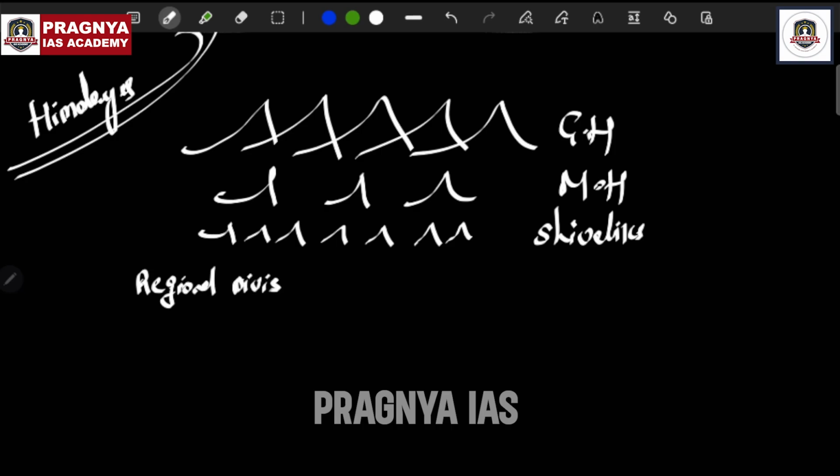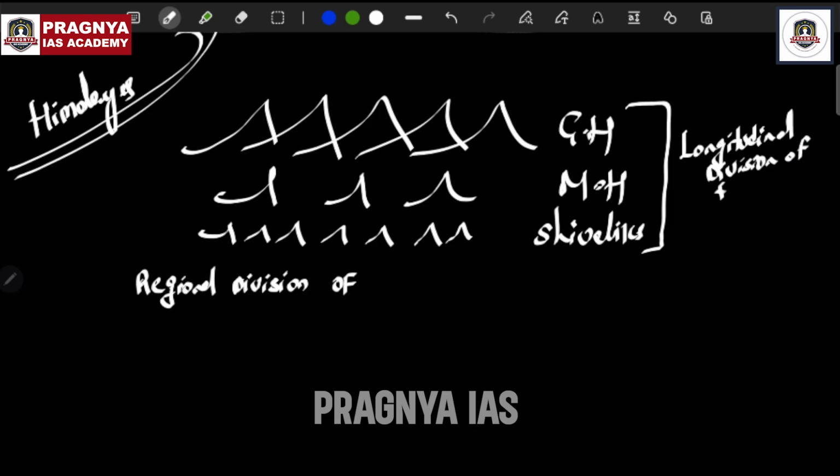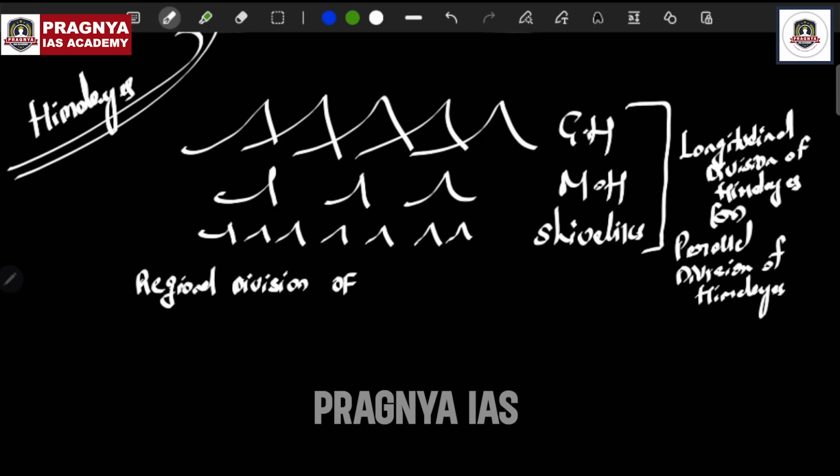Regional division of Himalayas. This division is called longitudinal division of Himalayas, or this is also called parallel division of Himalayas. So I think you are able to understand: longitudinal division or parallel division. Let's see the regional division of Himalayas.